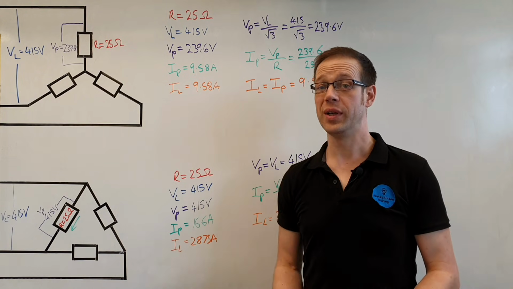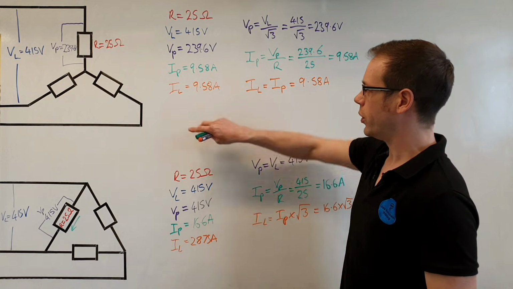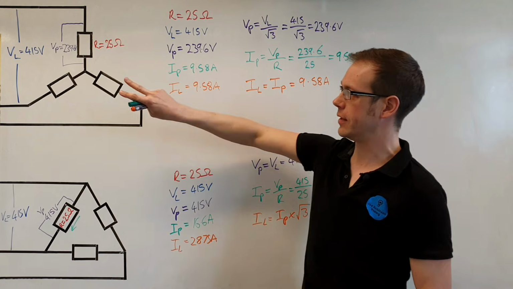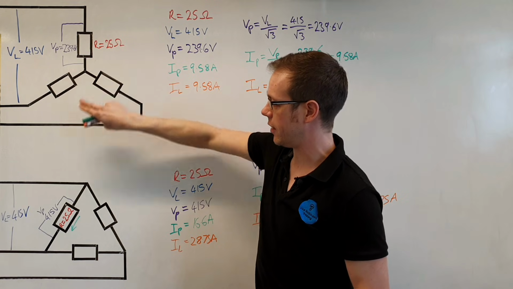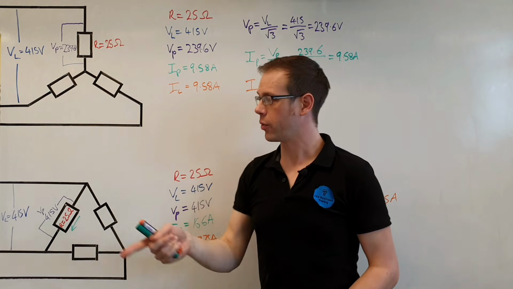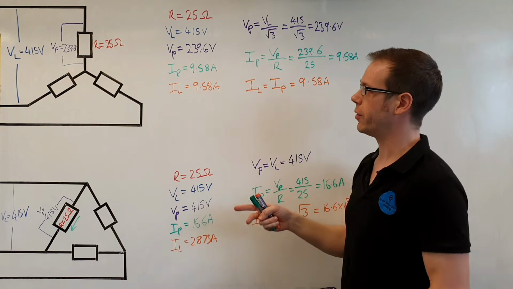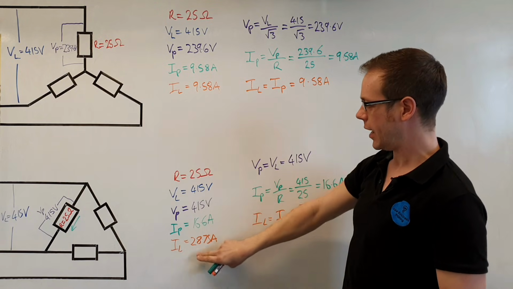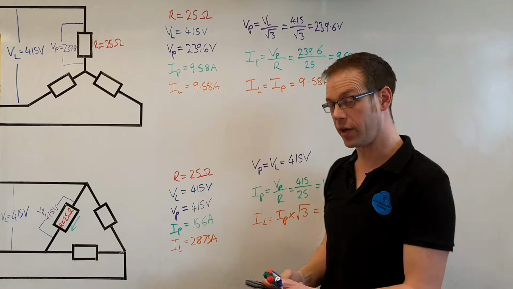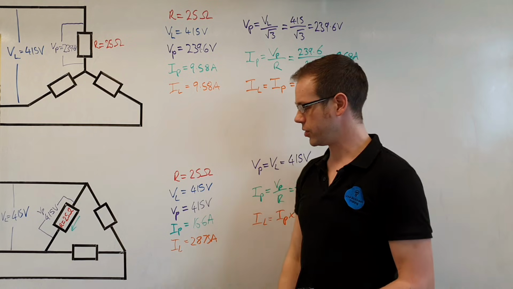We found all the information that we needed to, but just an interesting little point here. If you look at these systems, we've got the same resistors connected in star and then connected in delta, and look what happens to the current that flows into the system. Here we had 9.58 amperes, and here we've got 28.75. What's the number that relates those two together?